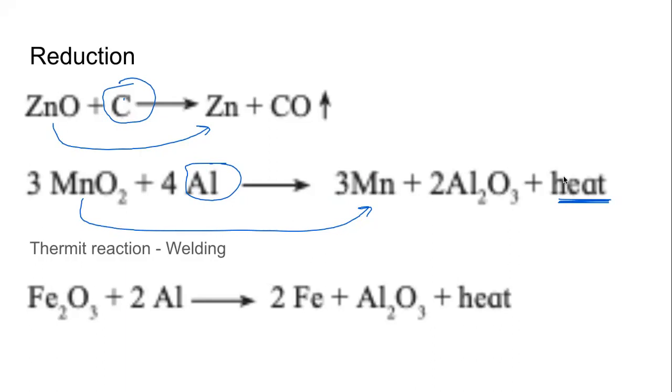So in this reaction, just the oxide of iron, Fe2O3, iron oxide, reacts with aluminium to form iron, aluminium oxide, and a lot of heat. And the amount of heat is so much that the iron that we get is not solid iron, but liquid iron. It is molten iron. So wherever we have to do welding, we will carry out this reaction, and we can pour the liquid iron, and then we can leave from there. The metal will cool down and it will become solid. Joint will be solid, strong.